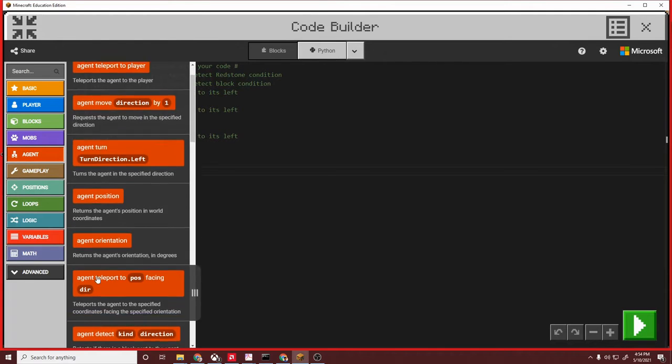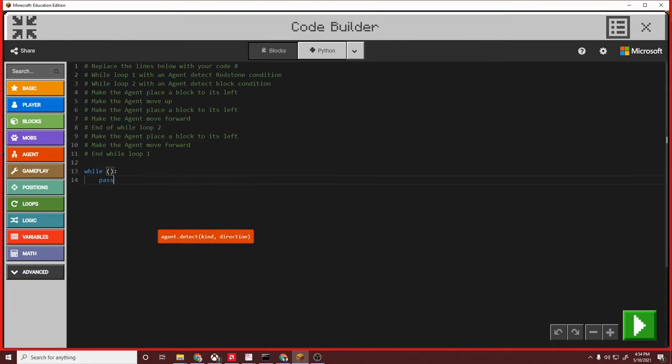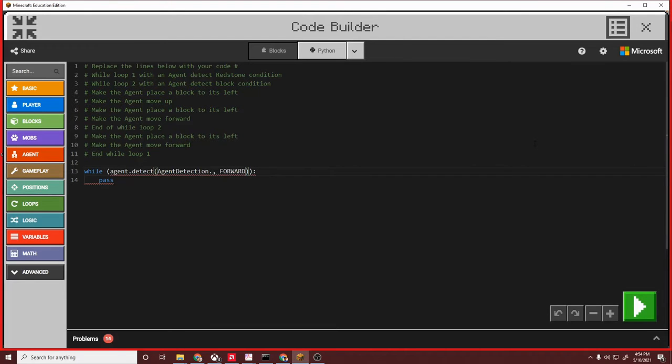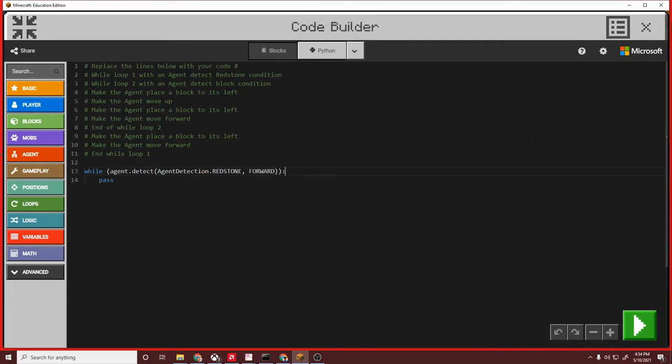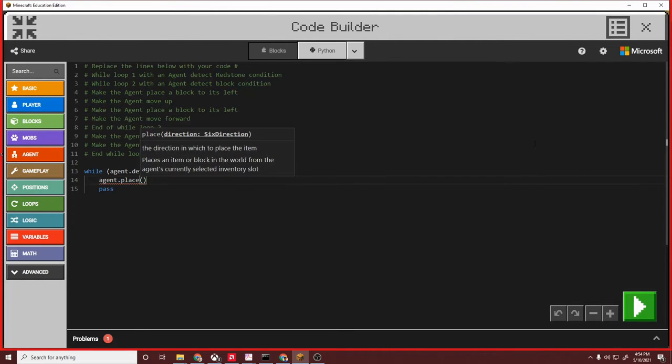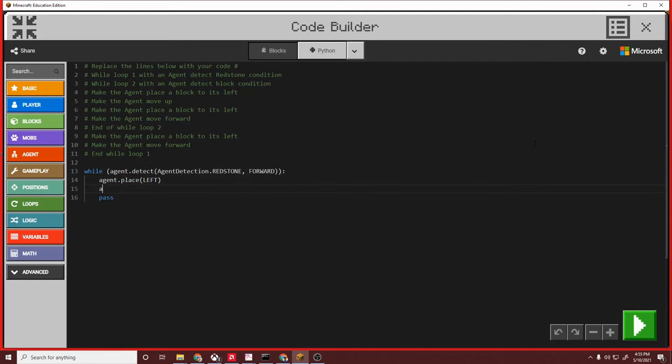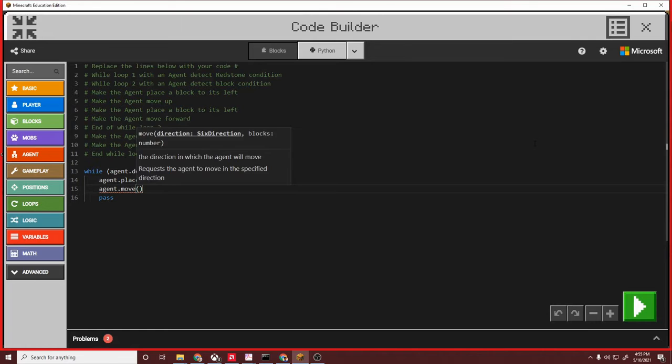Agent detect. While the agent is detecting that there is redstone in front of it, let's agent.place to the left, and then agent.move forward by 1.